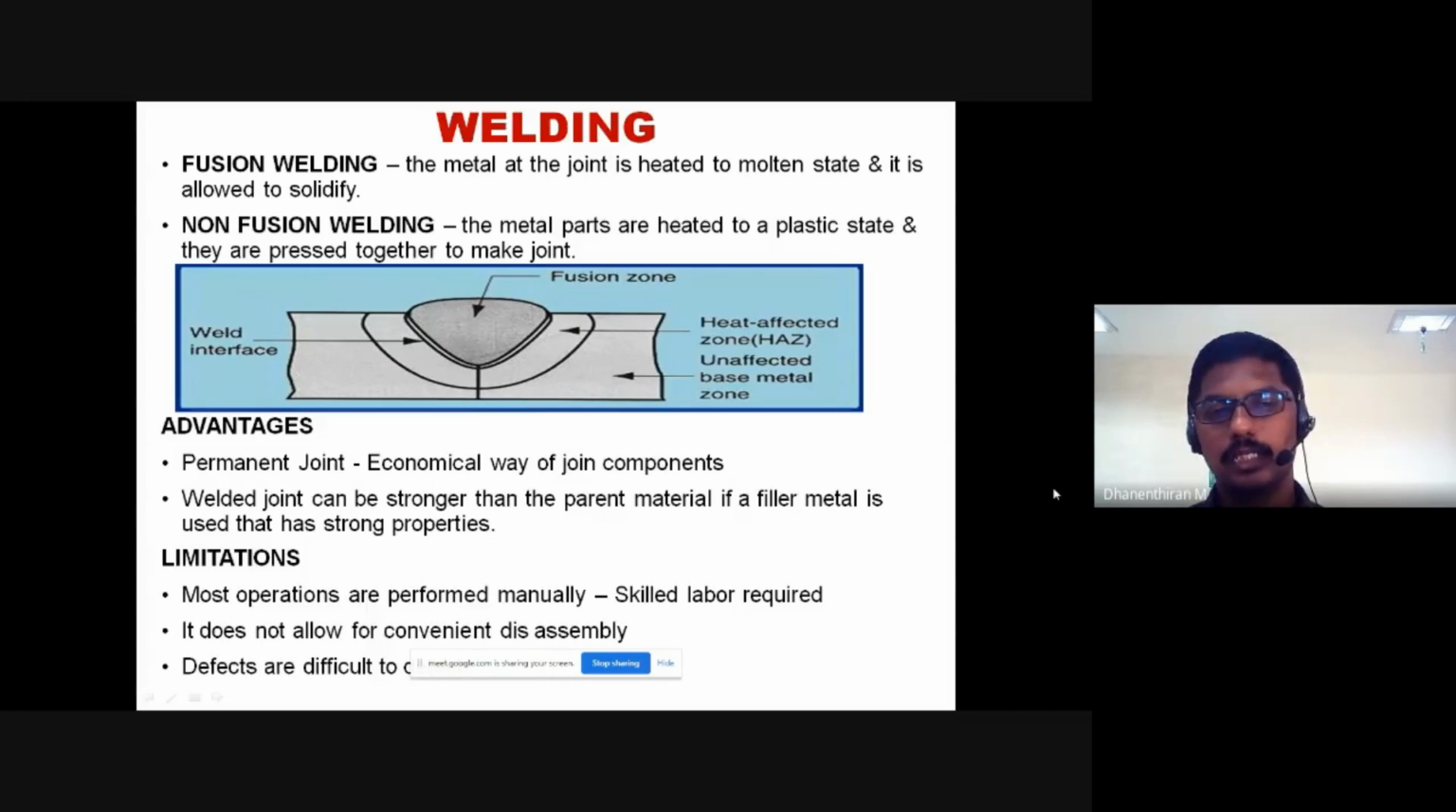These are the major advantages and limitations of welding. One is that it is a permanent joint. Welding is one of the permanent joints. It is an economical way of joining, one of the major advantages of welding.